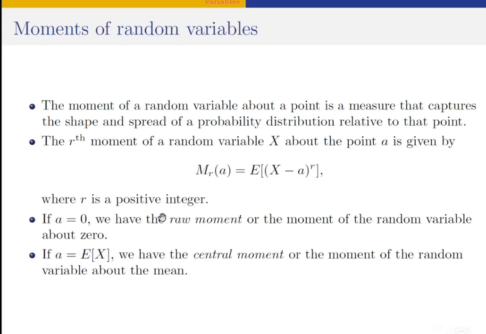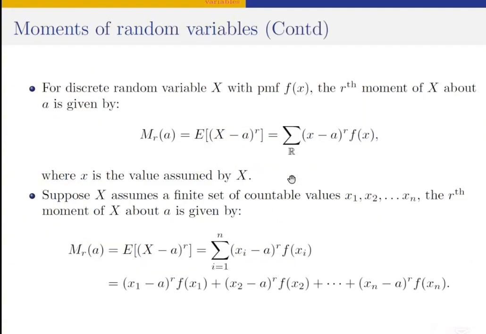Now, if you check here, you'll discover that computing the moment of random variable is actually taking the expectation of a function of a random variable. Okay, it's actually like we're taking the expectation of a function of a random variable. Now, let us see how this works for both the discrete and continuous cases. Now, if the random variable x is discrete, of course, it will have a probability mass function, a PMF, f of x. The rth moment of x about a point A can be computed using this relation here.